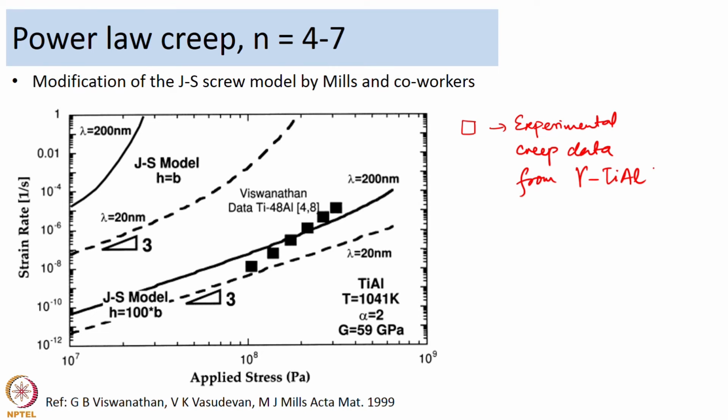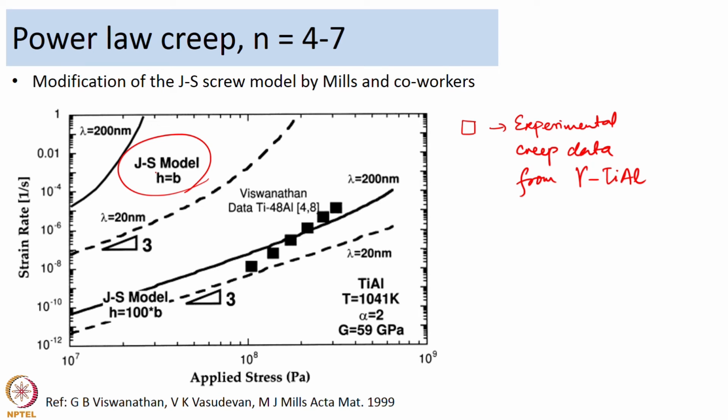They saw jogged screw dislocations in the TEM micrograph, so they thought they should use the jogged screw model to explain their creep data. They tried that, and the jogged screw model with h equal to b was not able to explain the data.